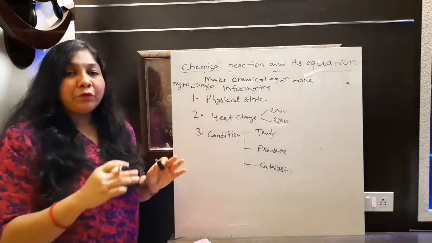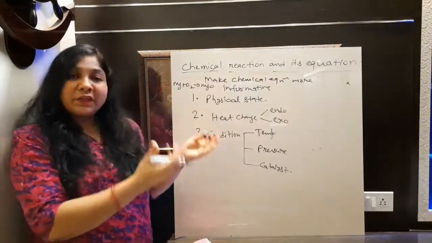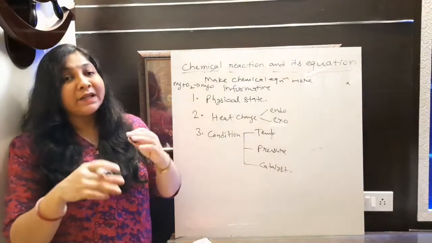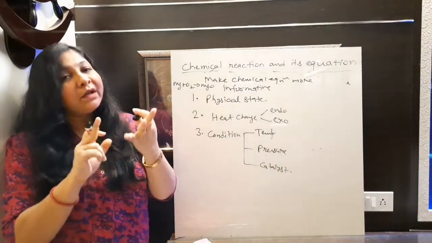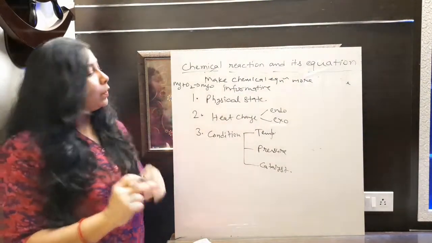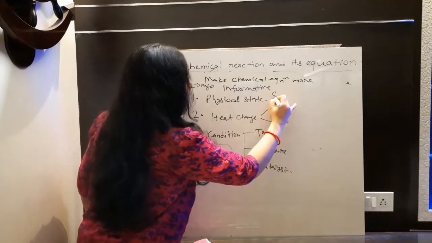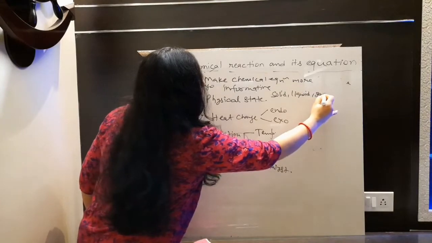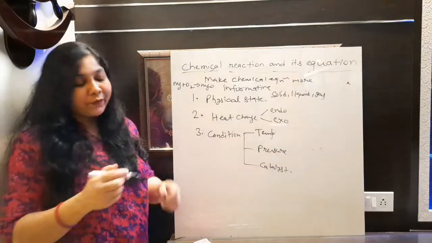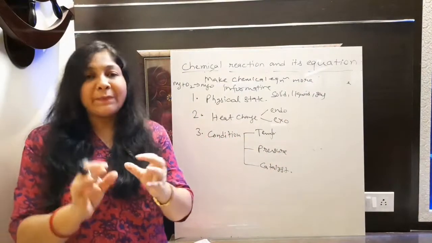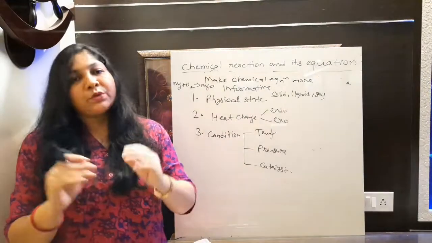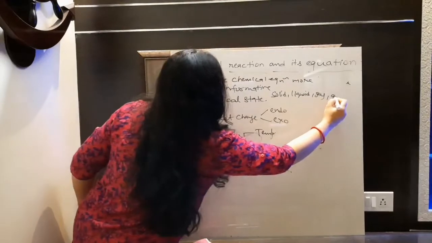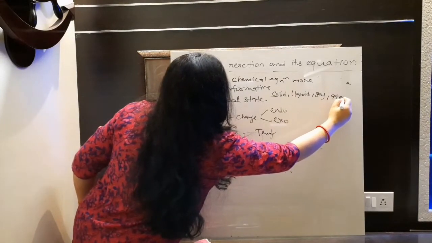Then what we need to do here, we need to define the state of this material also. Means to say the substance you are taking as reactant is in which state. It is in solid state, liquid state or gaseous state. Okay, so state क्या क्या हो सकते हैं? एक तो solid हो सकता है, second it can be liquid, and third is gases. Sometimes what we do, we just take a substance and mix it with water. So that type of solution is defined as aqueous solution.